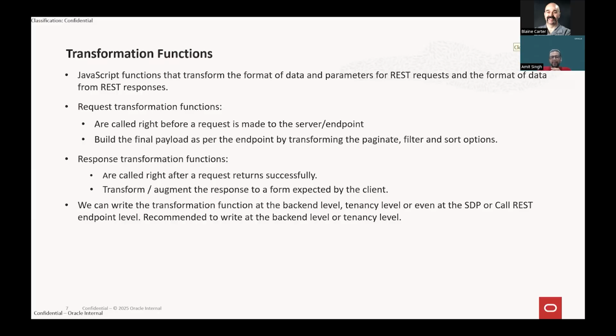But the recommended approach is to write the transformation function at the backend level, so that it can be used by all the endpoints of that backend. Suppose I have developed 10 endpoints using ORDS. If I write it at the backend level, I don't have to write it for each and every individual API. All the ORDS endpoints can use the same transformation function. Correct?